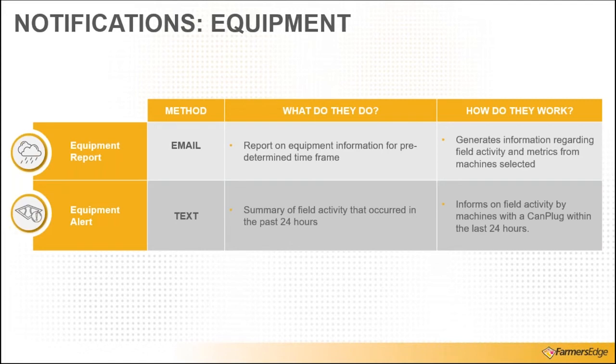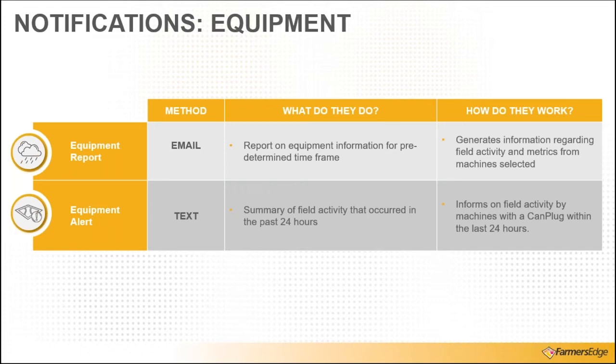Maybe it's the first few weeks of May, or it's the entire growing season or planting season, and I want to review tractors. I'm able to understand my acres per hour, my productivity, my engine working time, idle time, fuel consumed. All of that is created in a report in FarmCommand that I can receive on a daily basis, a weekly basis, bi-weekly, or monthly basis. So whatever time frame I would like to set, I can pull that information and receive that via email.